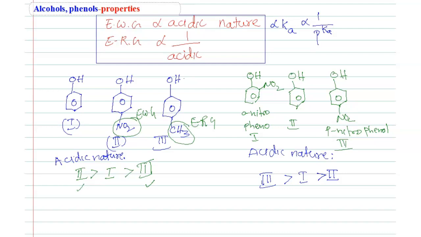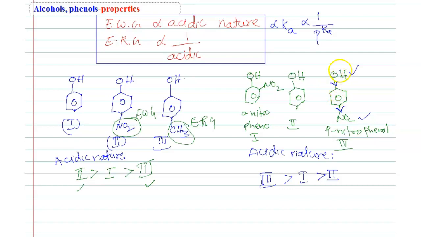Because in the para position, students, in case of paranitrophenol, there is no interaction between OH and NO2. Due to this electron withdrawing group, NO2 withdraws the electrons towards the NO2. Then electron density on the benzene ring reduces. Then benzene will withdraw the electrons from OH.